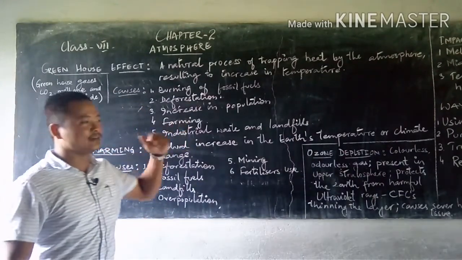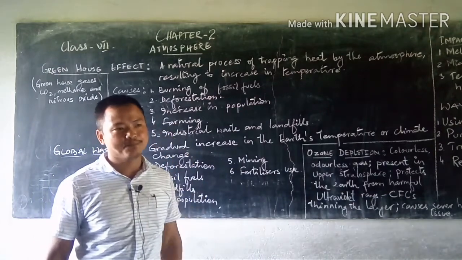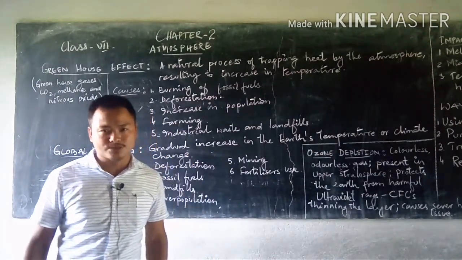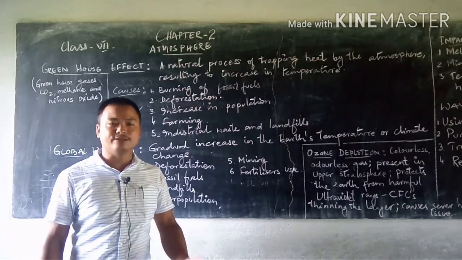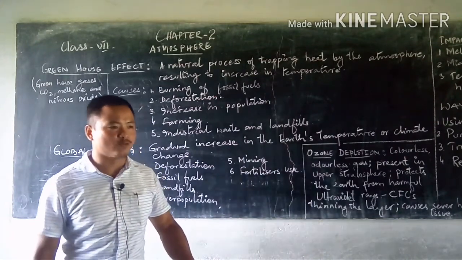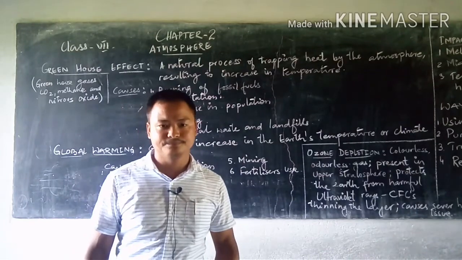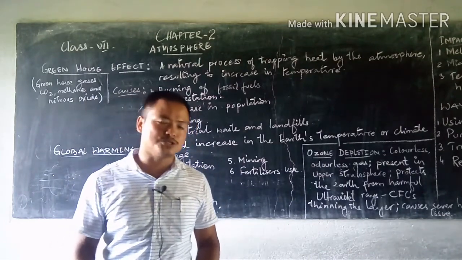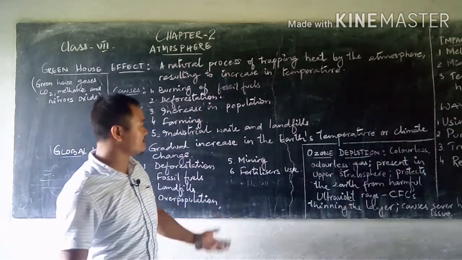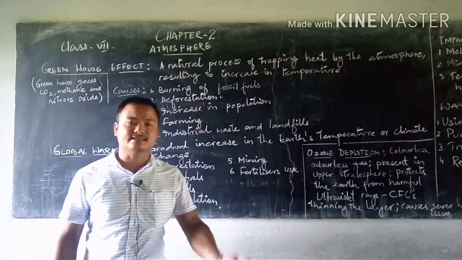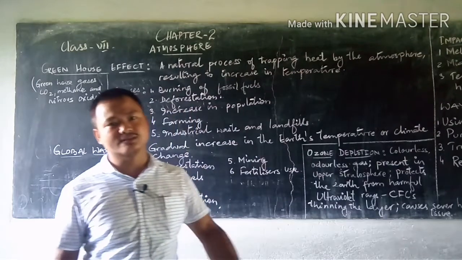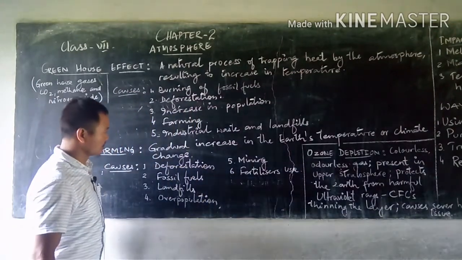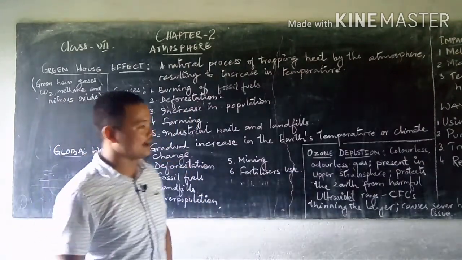Farming, again related to population. Farming means growing of crops, that is agriculture, most importantly. But with farming there are so many other things that are associated with it. For example, fertilizers that are used in the farms in excess cause land pollution, and this pollution results in an increase in the temperature. The same is true of industrial waste and landfills.